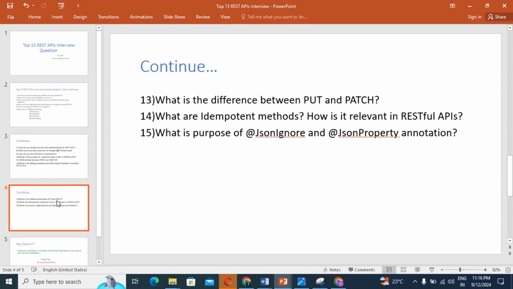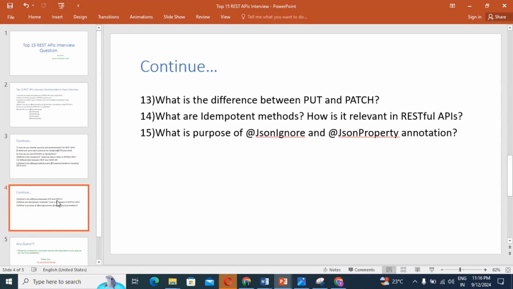Next question: what are idempotent methods, and how are they relevant in REST API? Many candidates don't know this. When I take interviews and ask this question, many candidates get confused about what idempotent means, and don't know the exact answer. That's why I collected this question and kept it in the list of important REST API questions.